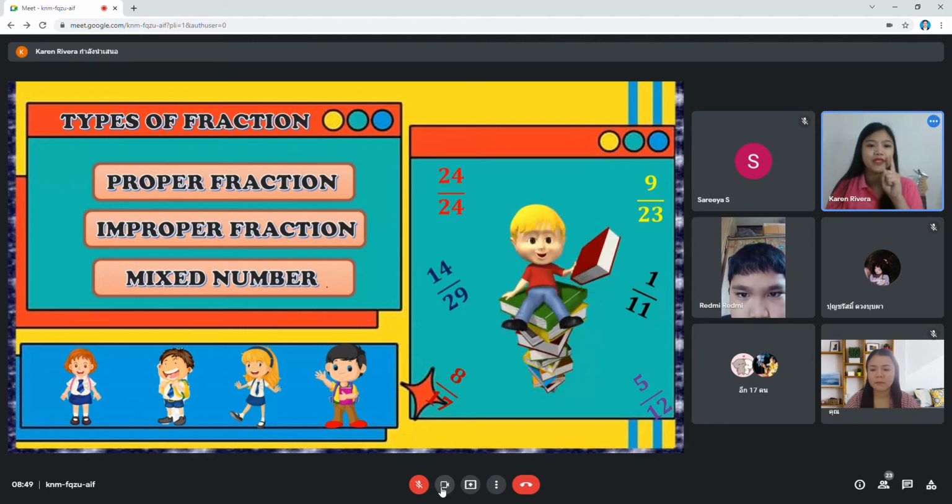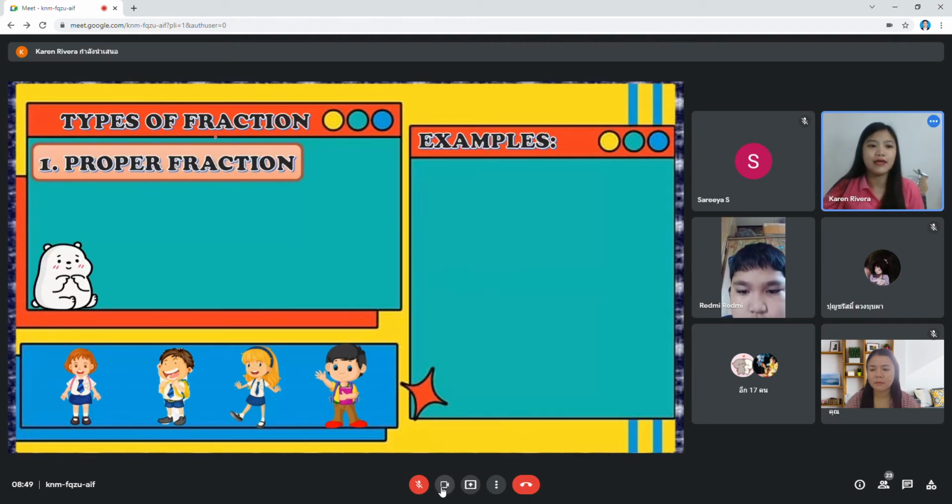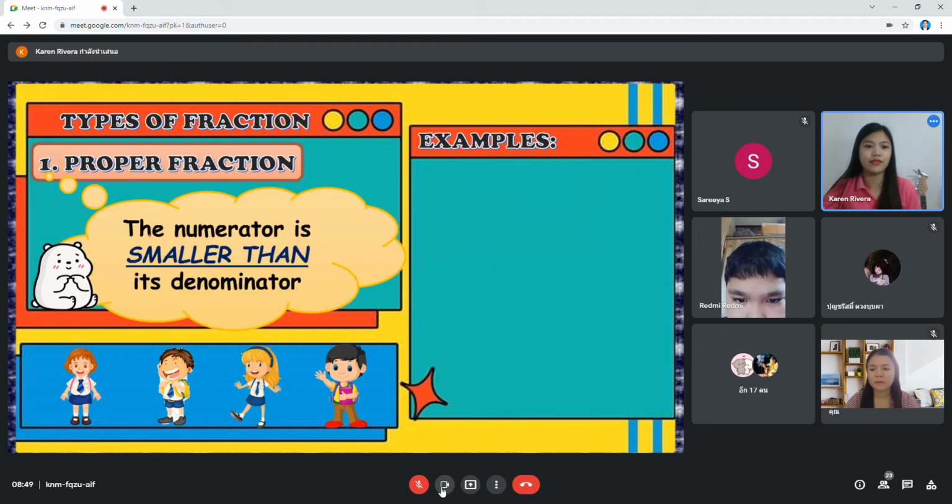First, number 1, proper fraction. So what is a proper fraction? Okay, here. Proper fraction: the numerator, can you read it?